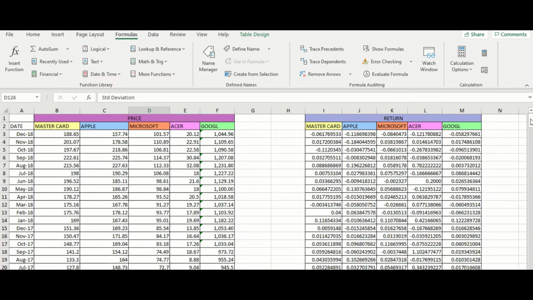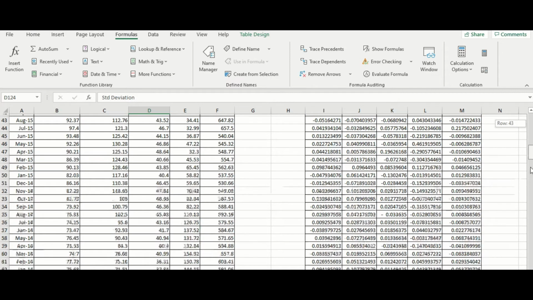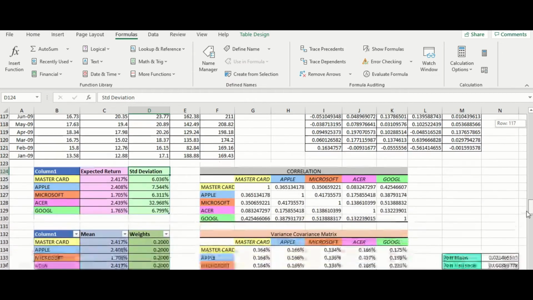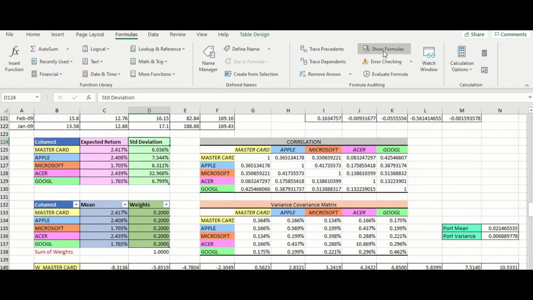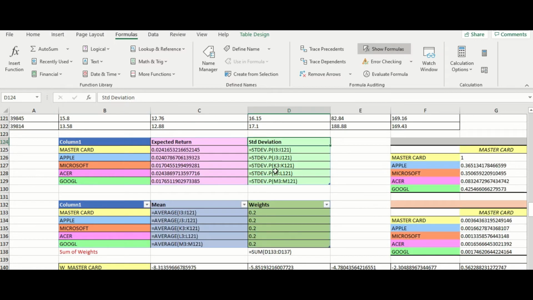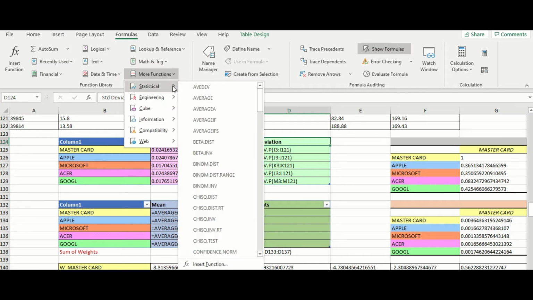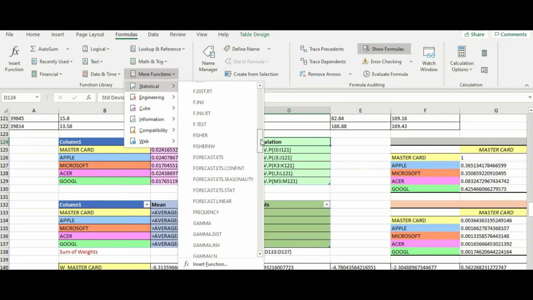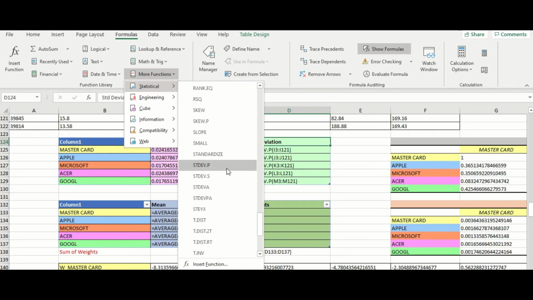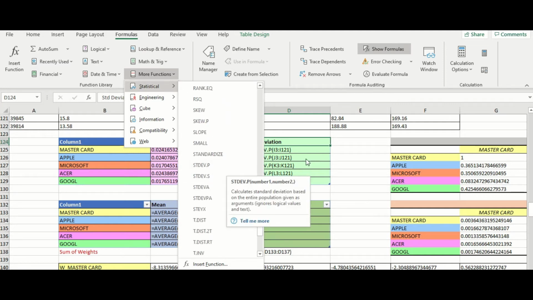And for the standard deviation formula, I would like to show you the table, because if we click show formula, we can find that the formula is stated in the table, which is under more functions, statistical, and then we find the standard deviation for population and not for sample. Okay, and then we click OK.